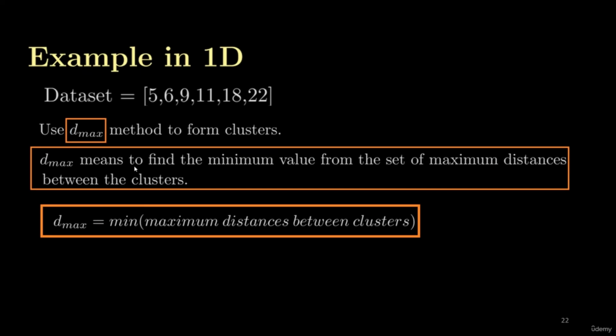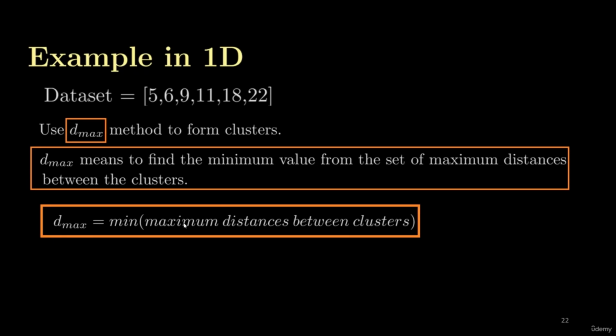This is very important to understand. The maximum distance criteria means to find the minimum value from the set of maximum distances between the clusters. What does that mean? Basically, we will make a set of maximum distances, but from that set, we will select the minimum distance. This is very tricky, so be attentive and careful in order to understand this example.